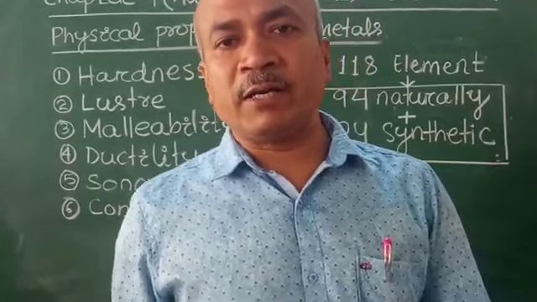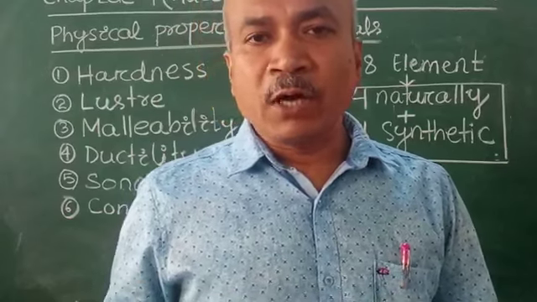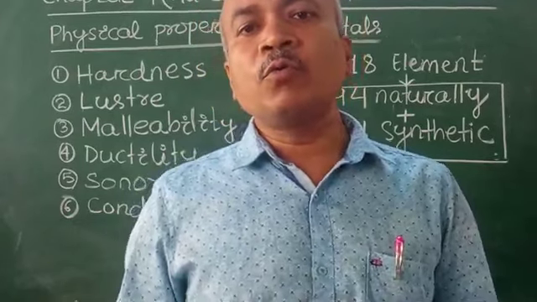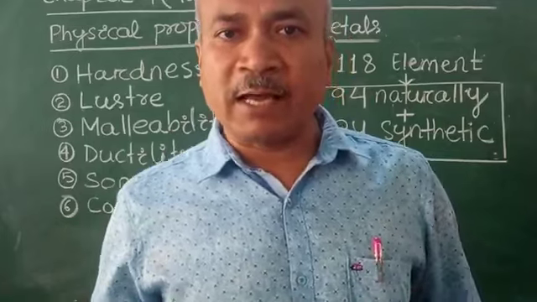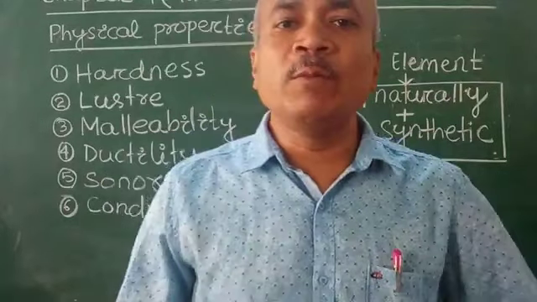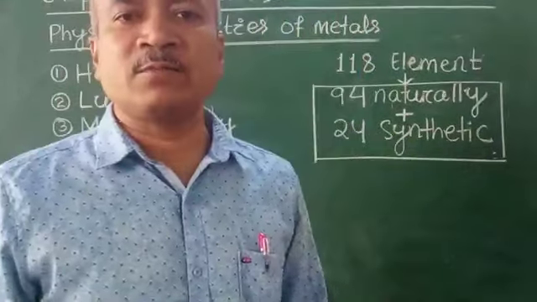So what are metals? The elements that show certain characteristics, properties, will be considered as metals.